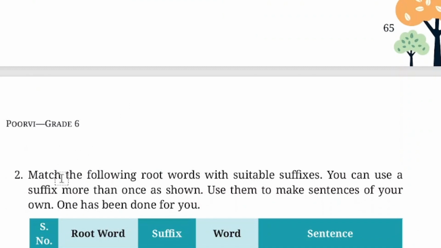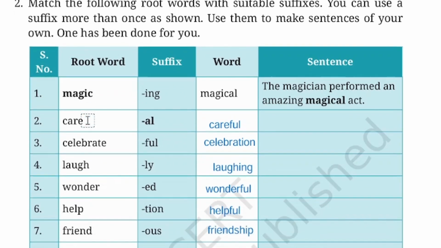Now here you see, match the following root words with a suitable suffix. The root words are given in this column, and second, the suffixes are given. You can use a suffix more than once, as shown, like magic, magic plus al, magical. That means the suffix is al and the root word is magic. So we get a new word, magical. And the sentence, you see, the magician performed an amazing magical act. So with this word magical we have formed a sentence also.